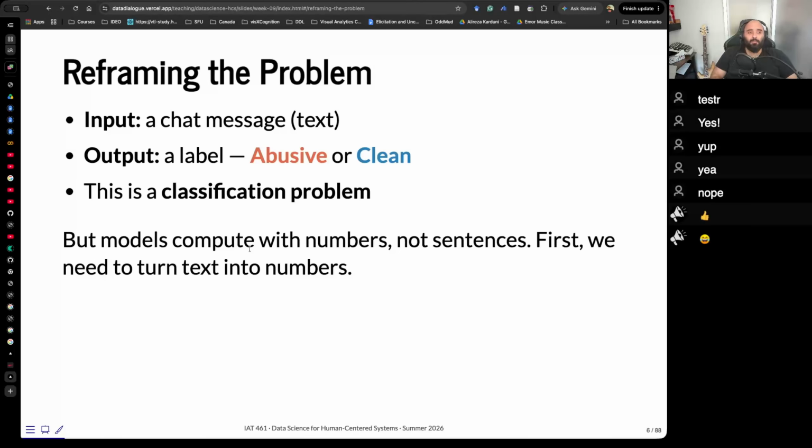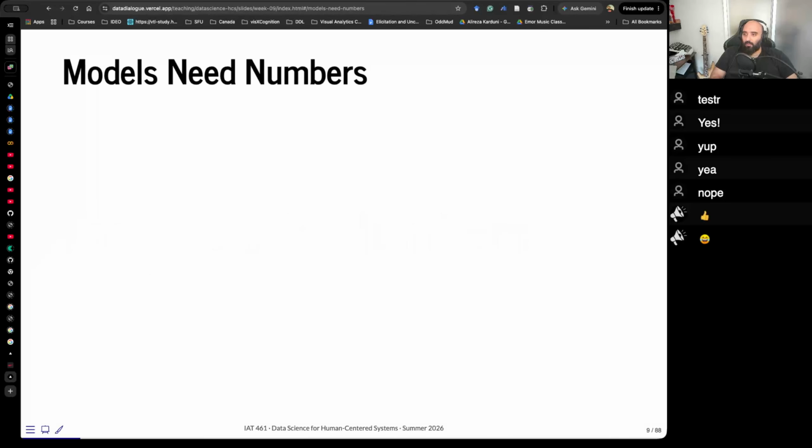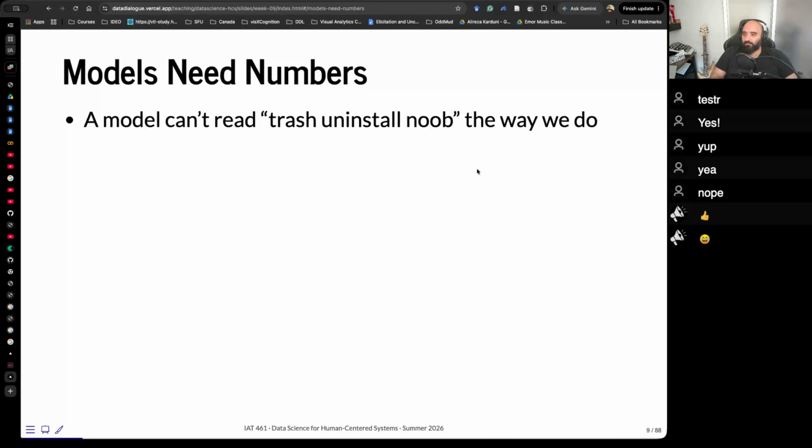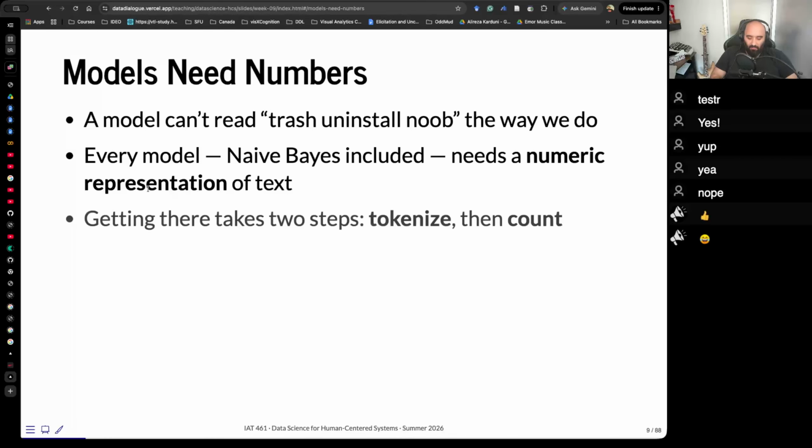So if you go back to our feature engineering part, we've seen something about this, okay? So how do we get from text to numbers? A model can't read "trash, uninstall, noob" the way we do, okay? Every model, naive Bayes, that we're going to work with today needs a numeric representation of text.